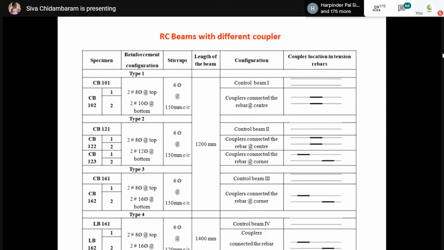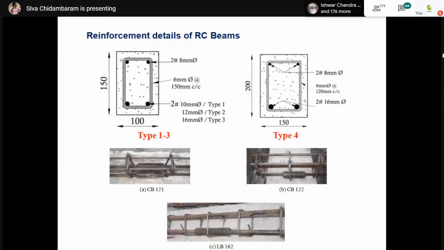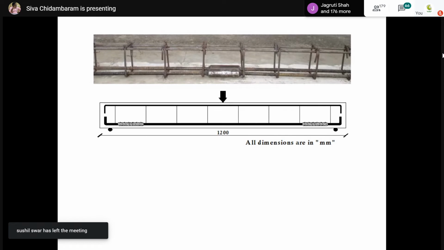and the coupler has no sign of any failure. Okay, that's fine under tension. But if it is under bending, if it is under cyclic load, how will it behave? After incorporating that coupler into the beam-column joint or beam or column, how is it going to fail, how is it going to behave? Everything needs to be studied. So one of our studies mainly focused on the importance of couplers under bending. You can see these are the different types of couplers and different locations that have been used, and we have tested under bending.